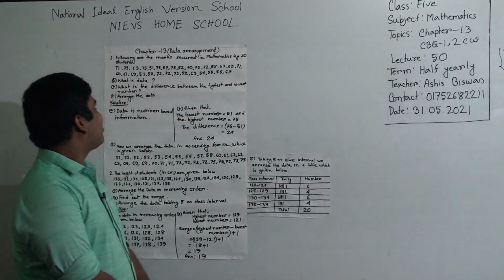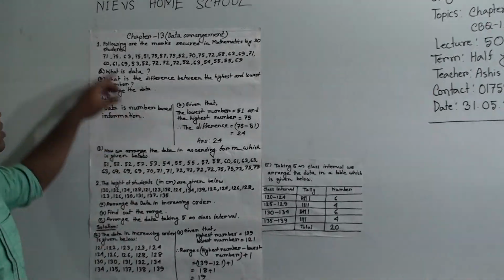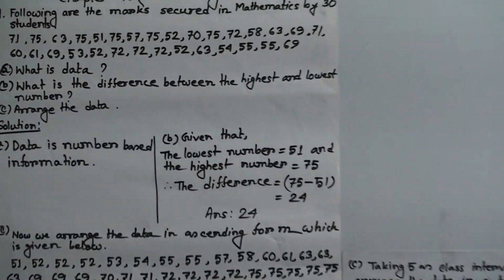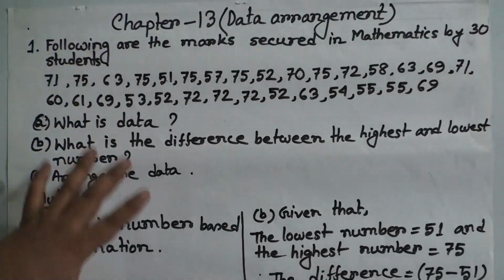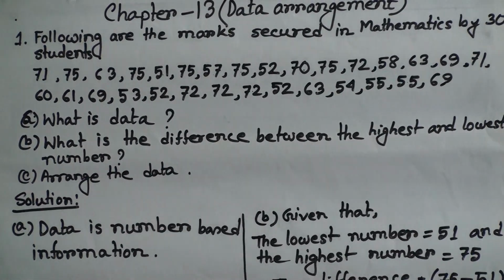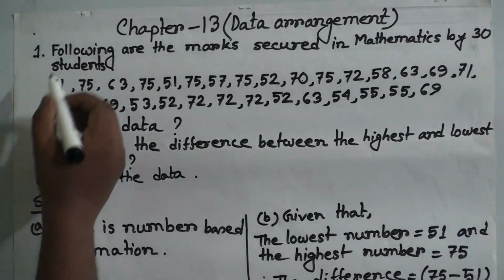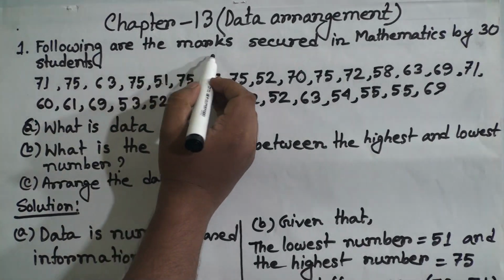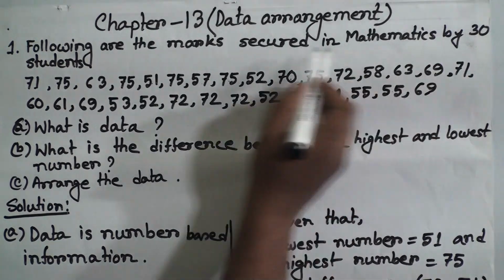Here I have already written two questions, CBQ number 1 and CBQ number 2, and the questions are solved here also. So at first we solve question number 1. Please notice, following are the marks secured in mathematics by 30 students.